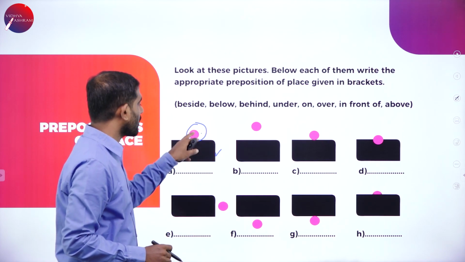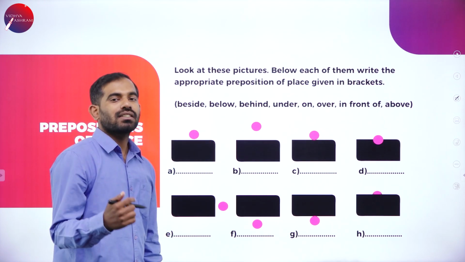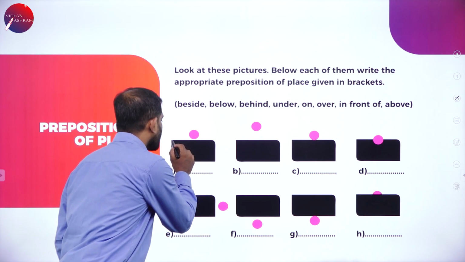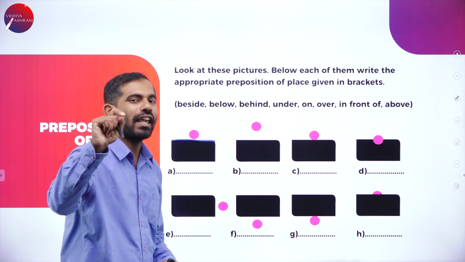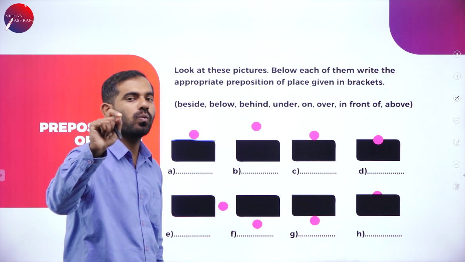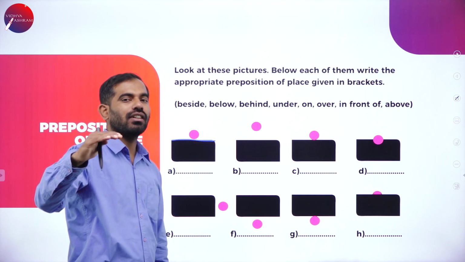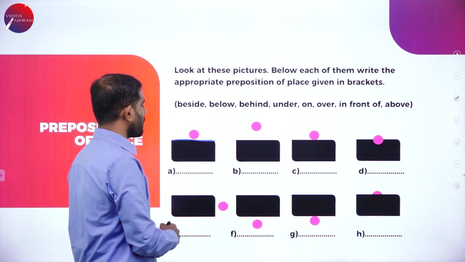As I told you, we are going to throw light on the circle or ball. Let's start solving it. So where is it placed? Compared to this box, there is just a small space. You can open up your workbook and try to identify: is it placed above? Is it placed over? Let us see the options now.